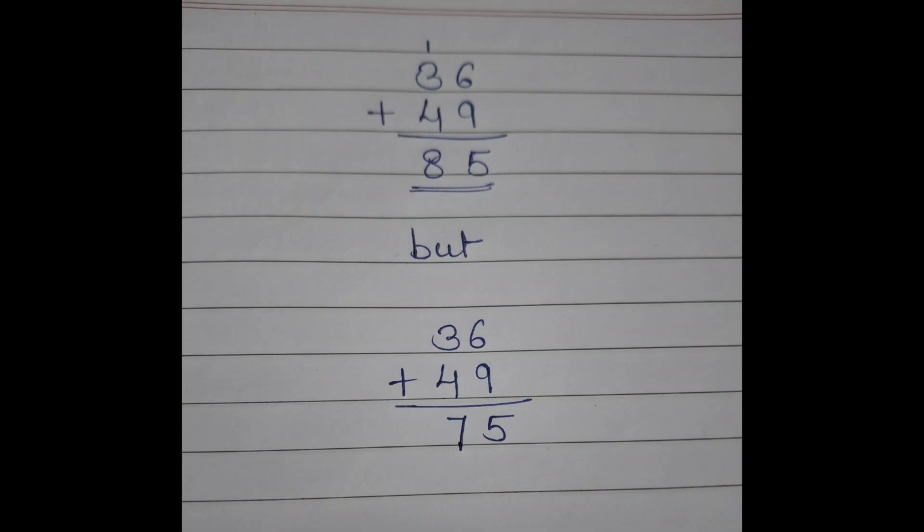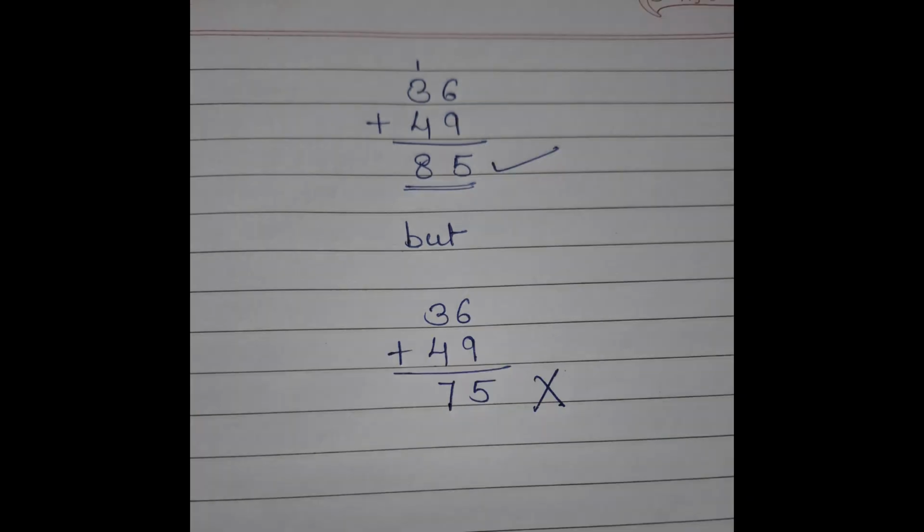But in a hurry, in that exam stress, or the stress created by the exam hall, what the students do is, while adding 36 plus 49, 6 plus 9, yes, they make it 15, they write 5, but instead of adding 1 in the tens digit, they only add 3 and 4 and they write 7. So instead of 85, they write the answer 75.